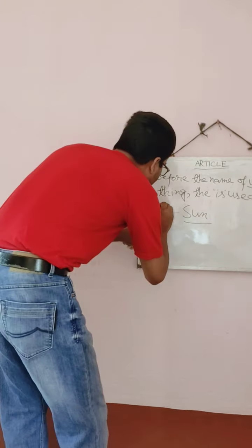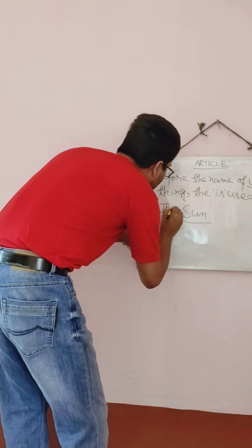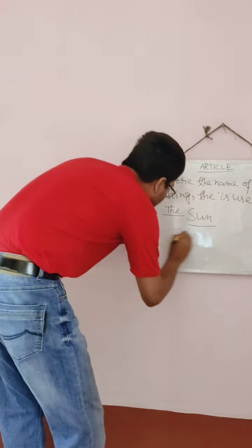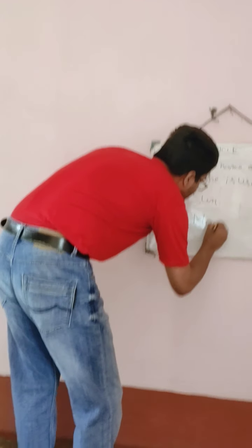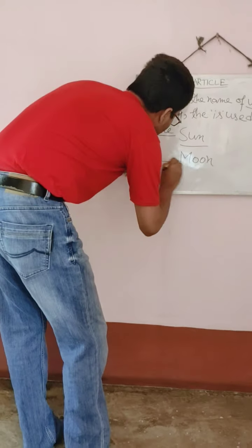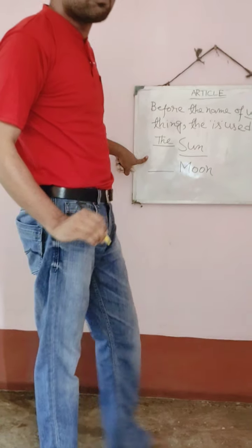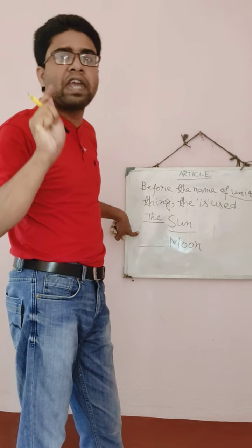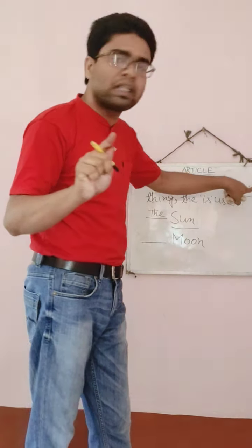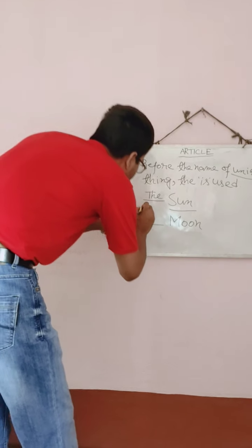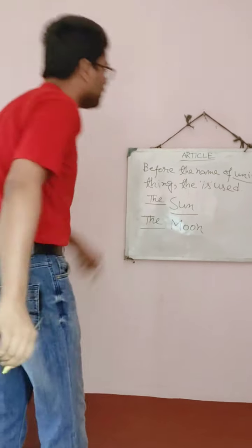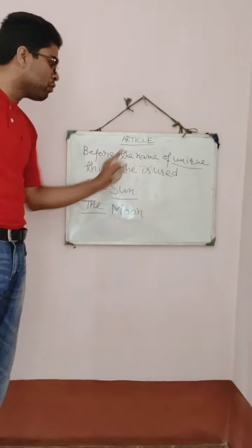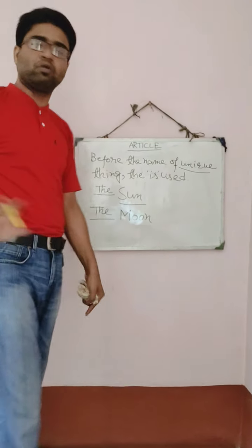So what I put here, "the" I will put here. Next, in the same manner, if I write dash moon. You all know that in this universe only one moon exists. So moon is a unique thing. So what will I put here? I will put here "the." Is that clear? That before the name of a unique thing, "the" is used.